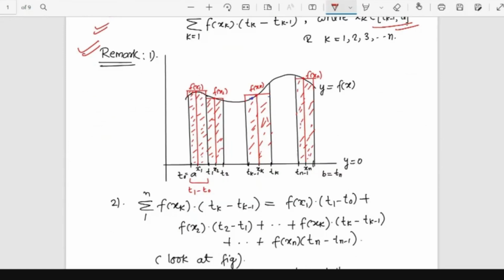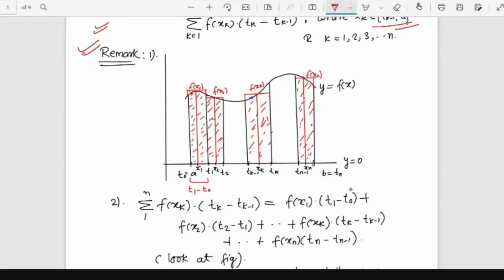So you see that if we take the partition, t equal to a and t equal to b, and we take x1, x2. Between a and t1, there is a point x1. Corresponding to x1, there is f of x1.